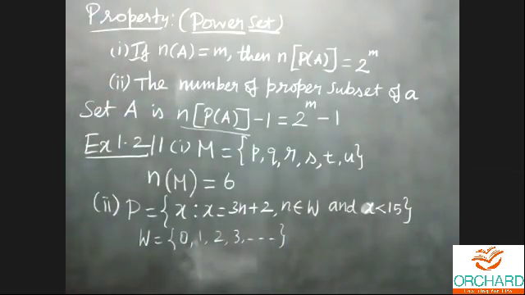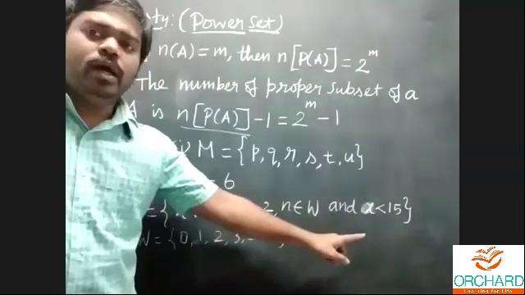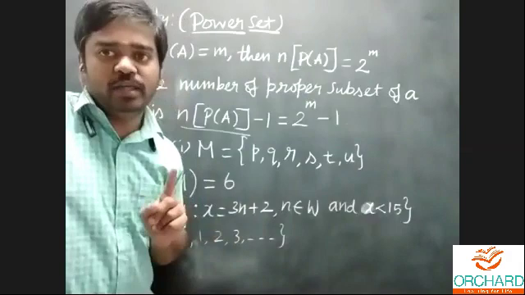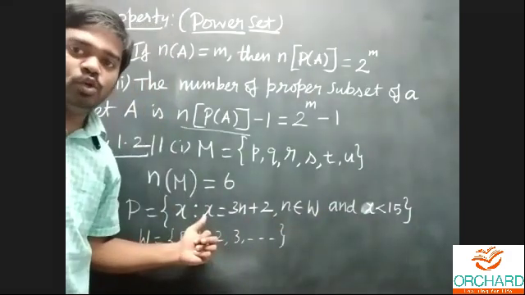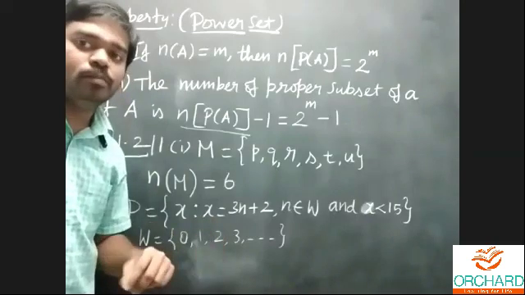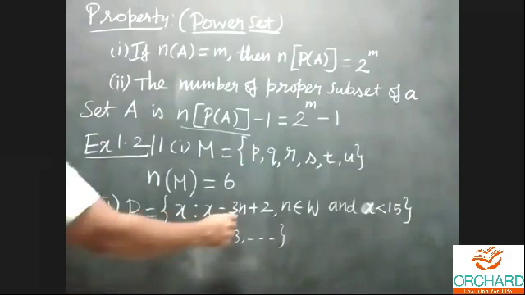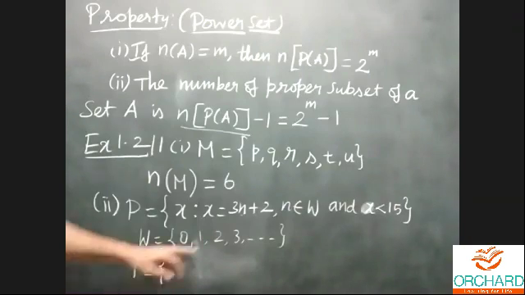But what is the information they have given? The value of x is less than 15. Listen carefully. The value of x is less than 15, which means this is the limit for x. Simply you can change the value of n only. Okay, n is equal to 0. When n is equal to 0, what's the value in set P? Here I'll write the elements of set P directly.